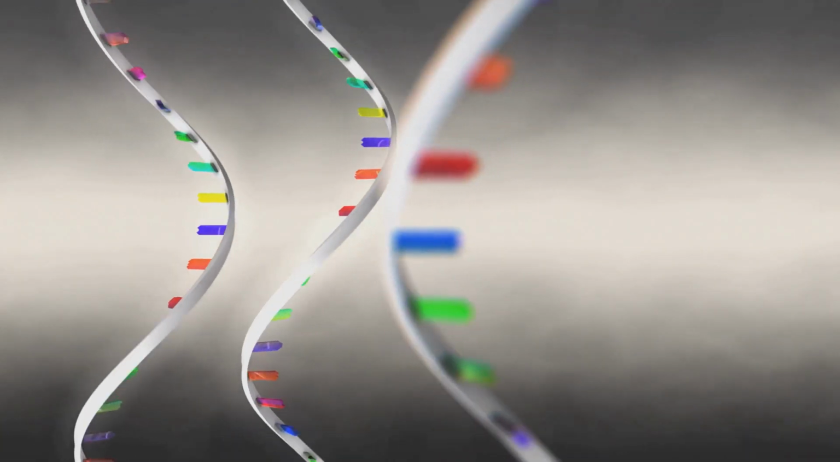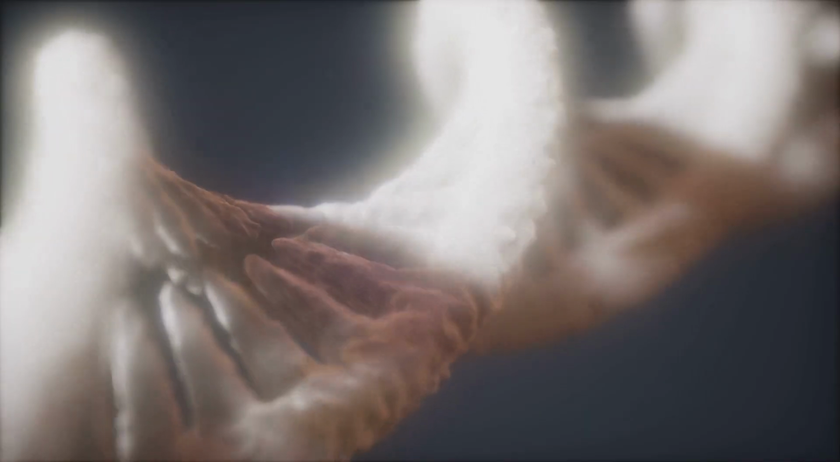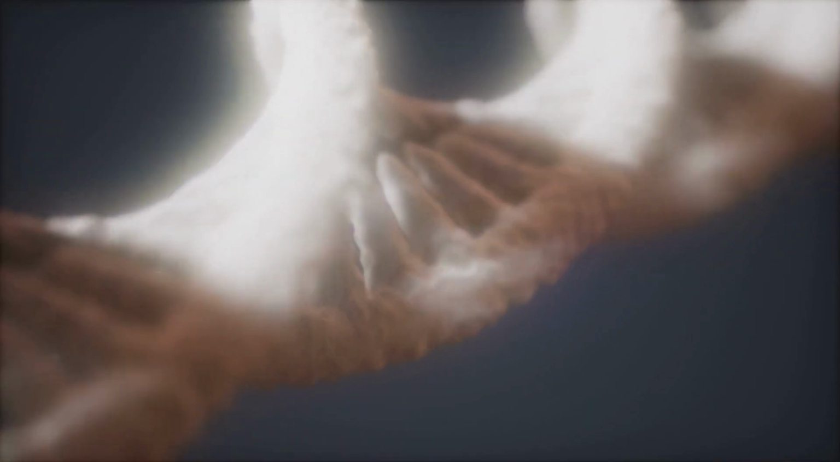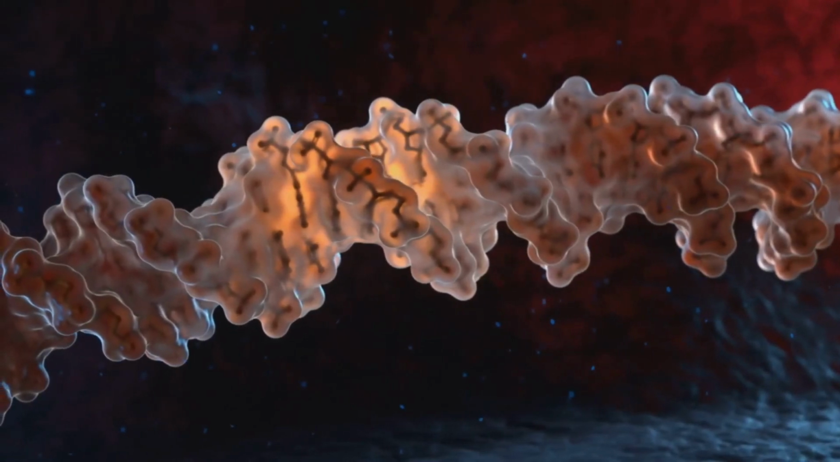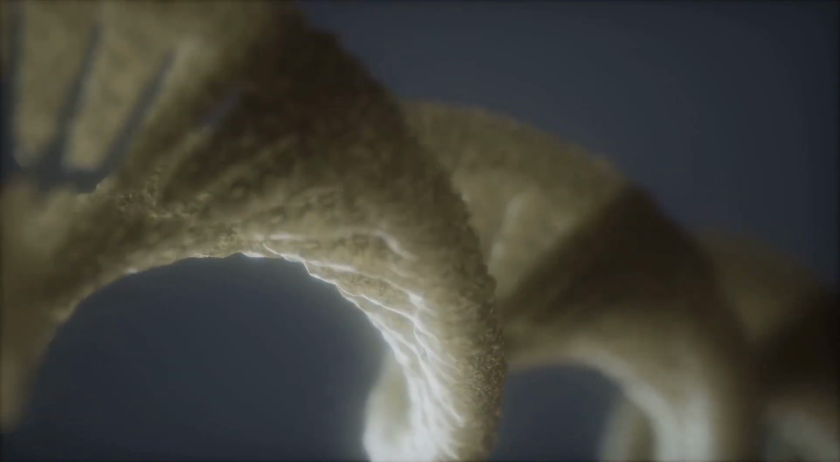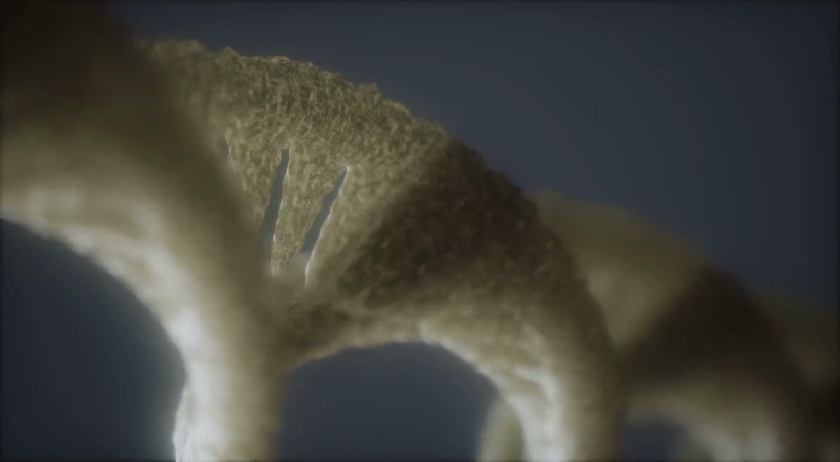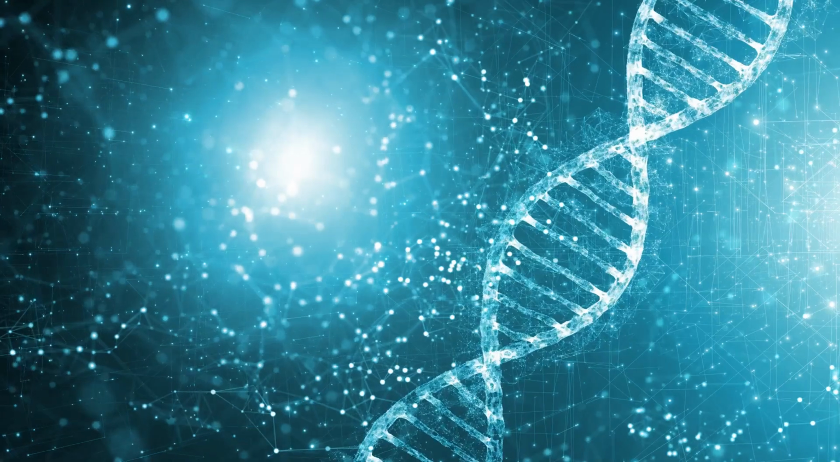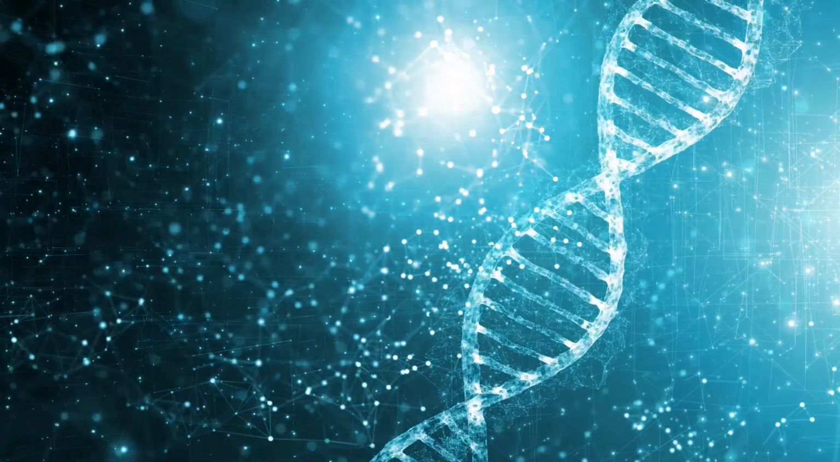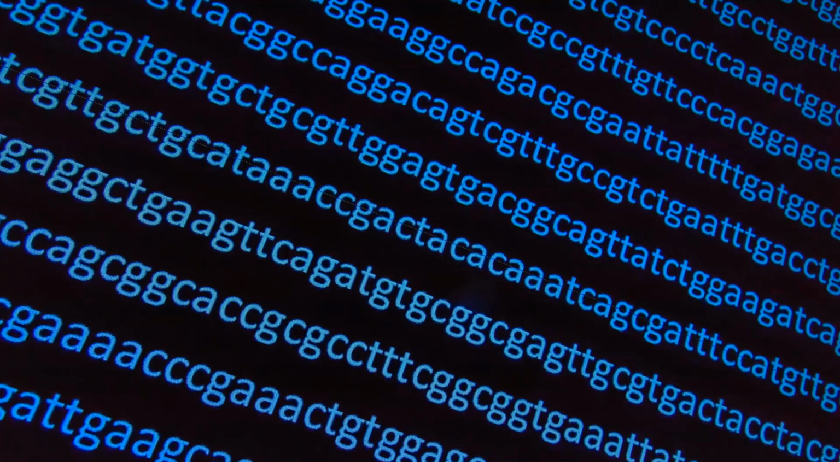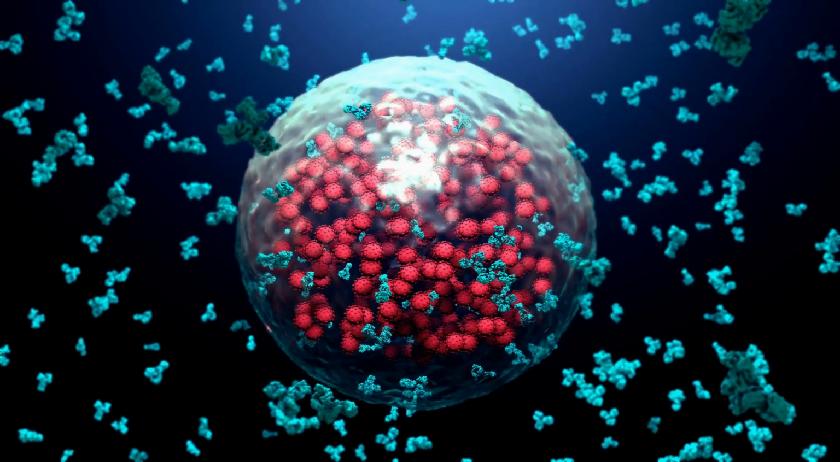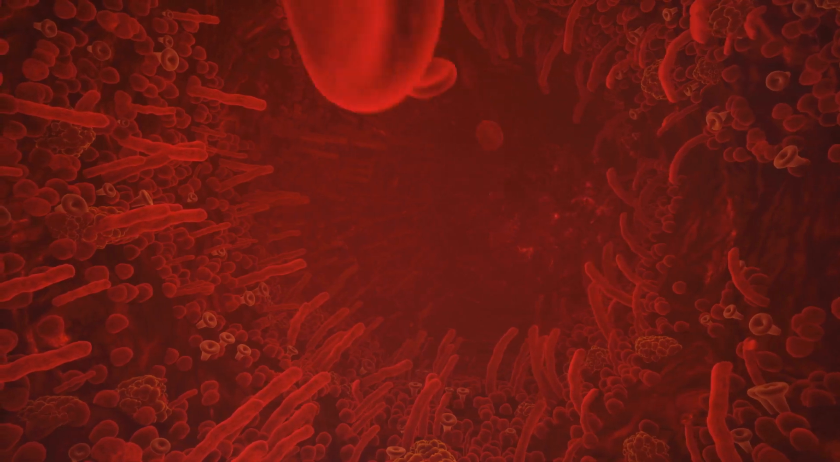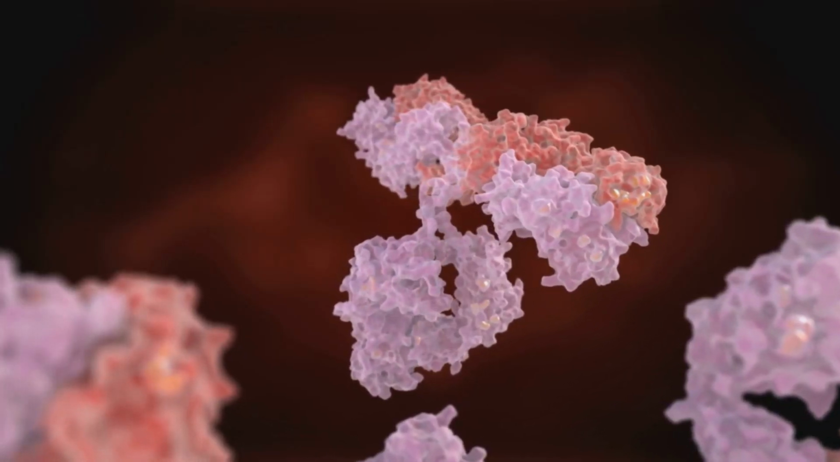Ribosomes read the mRNA 3 bases at a time, each triplet coding for an amino acid. The ribosome strings these amino acids together, building proteins according to the DNA's instructions. This is how the language of DNA becomes the machinery of life. Transcription and translation turn DNA's code into proteins, the builders, messengers, and defenders of your body. Proteins form muscles, carry oxygen, speed up reactions, and protect against disease.